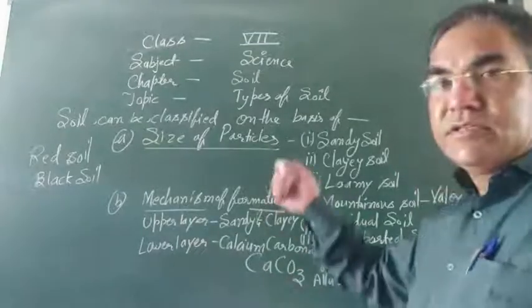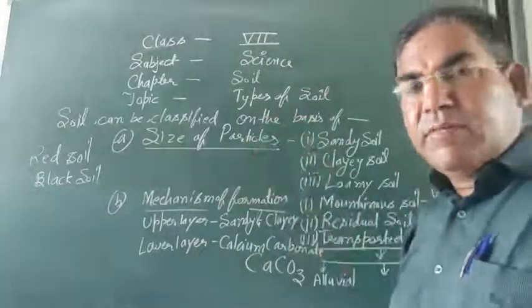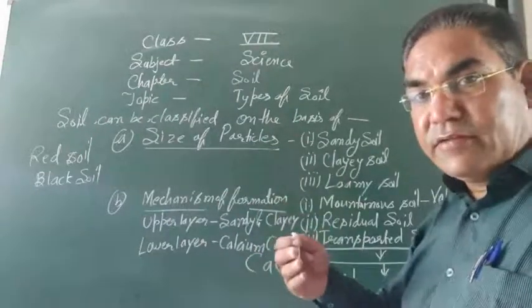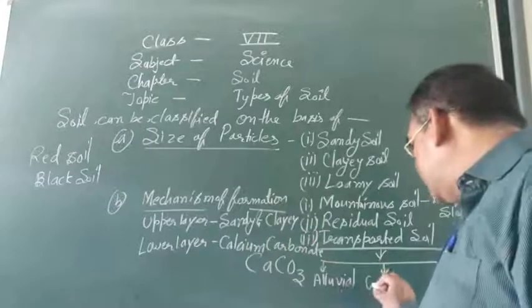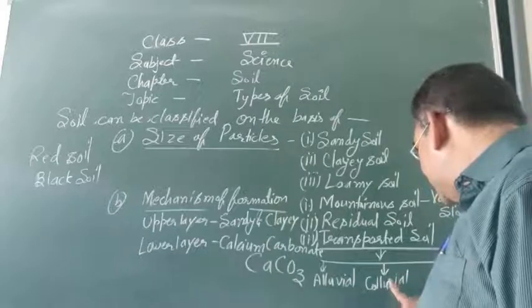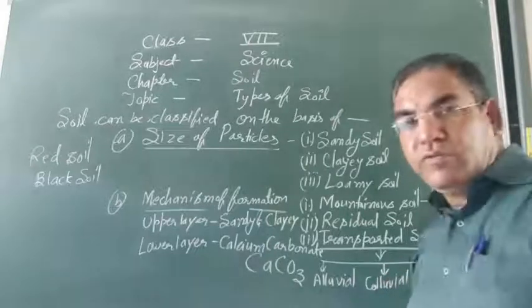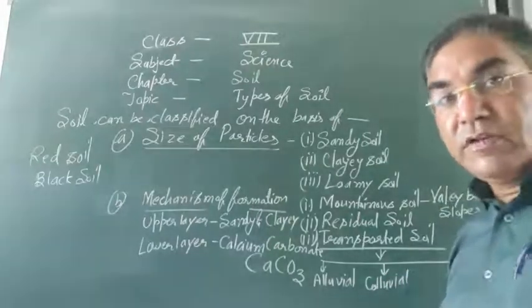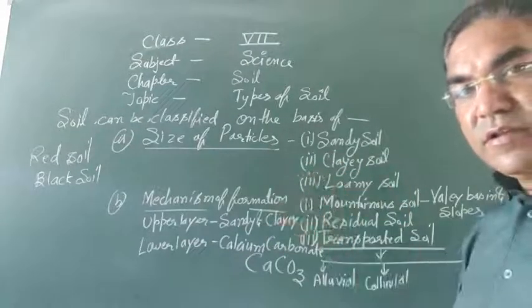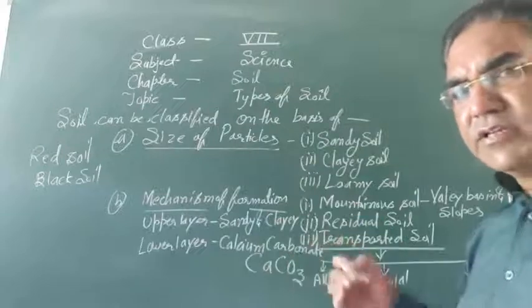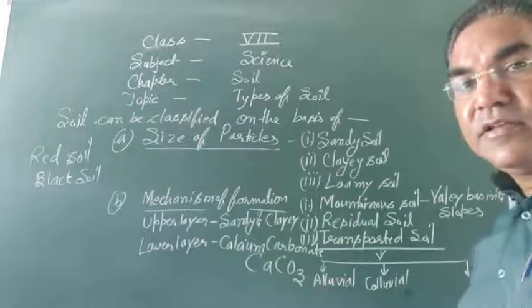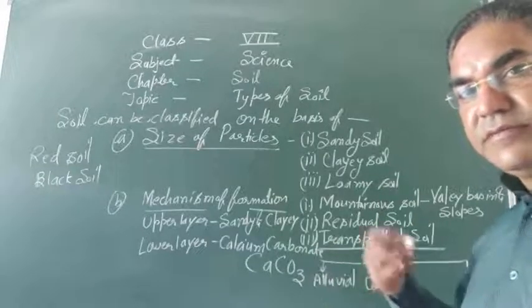The soil which is carried away by gravity, you can say, during a landslide, such kind of soil is known as colluvial soil. The colluvial soil is carried due to landslides, and a number of factors are there, wind. So mainly these are physical, during landslides.